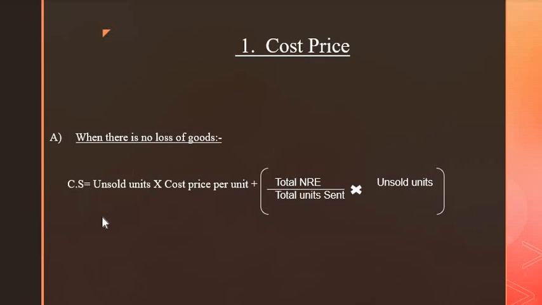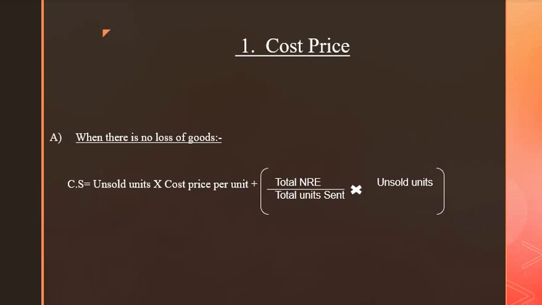Now let me brief you about this particular formula. When there is no loss of goods, that is when there is absolutely no loss for those goods, they are completely fine, but they are unsold by the consignee, then how will the consigner consider this stock? So what is the formula?